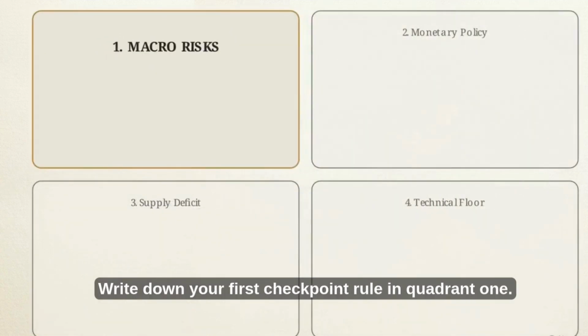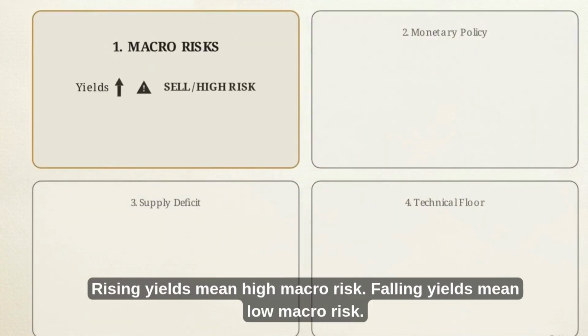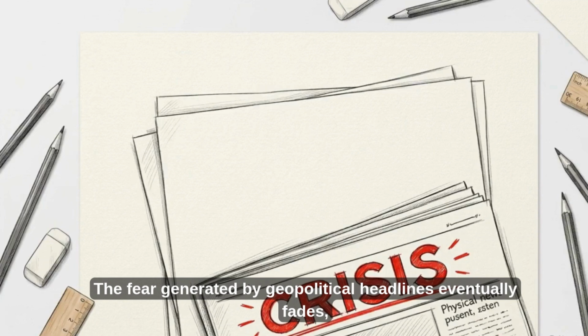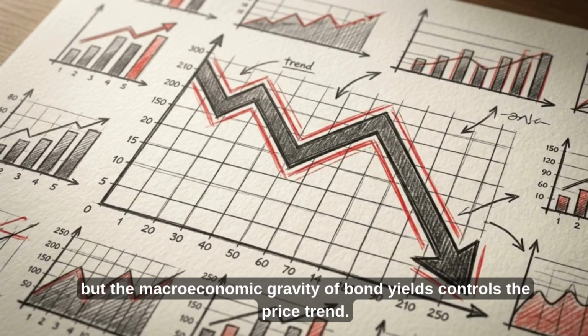Write down your first checkpoint rule in quadrant 1. Rising yields mean high macro risk. Falling yields mean low macro risk. The fear generated by geopolitical headlines eventually fades, but the macroeconomic gravity of bond yields controls the price trend.